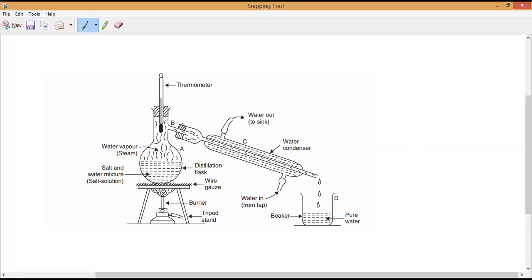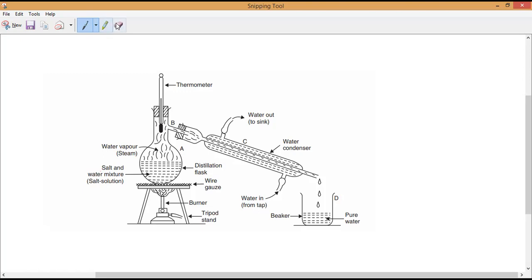Now, you can see I have taken this, which we call the distillation flask.